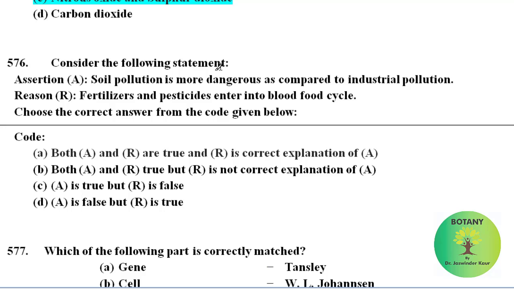Consider the following statements. Assertion is given. Soil pollution is more dangerous as compared to industrial pollution. This is correct. Reason is given, that is fertilizers and pesticides enter into the food cycle. This is also correct. So both assertion and reasons are true and R is correct explanation of A.